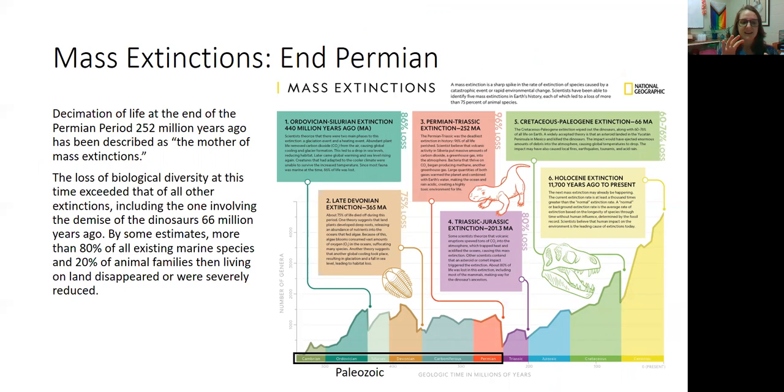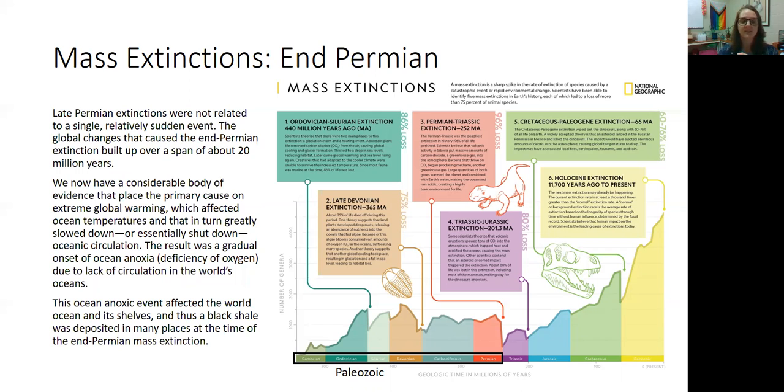By some estimates, more than 80% of all existing marine species and 20% of all animal families on land disappeared or were severely reduced, right? So there was another huge extinction. Now, I told you this was the event that we use as the boundary between the Paleozoic and Mesozoic, the boundary between ancient life and middle life, the boundary between pre-dinosaurs and then dinosaurs. Because so many animal families went extinct, this allowed open niches, open environments for the dinosaurs to evolve into and take over.